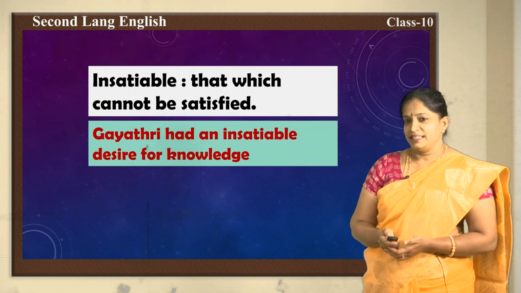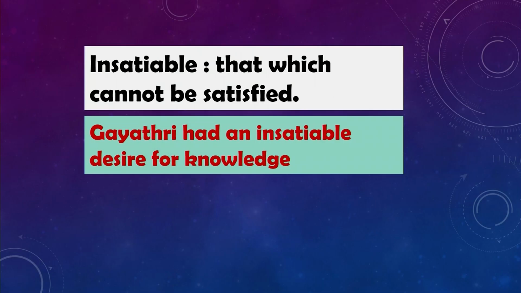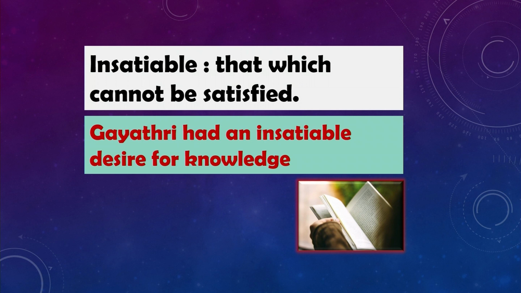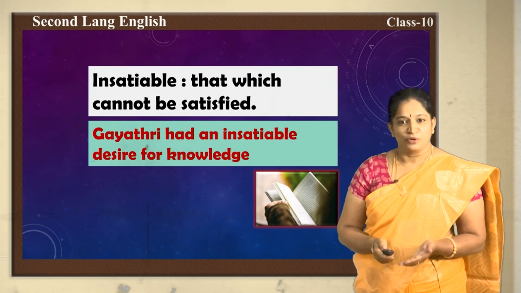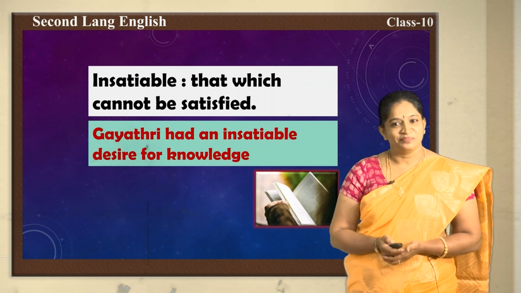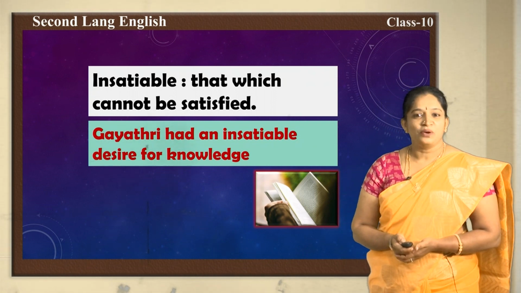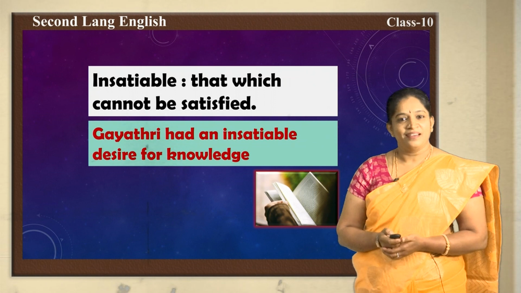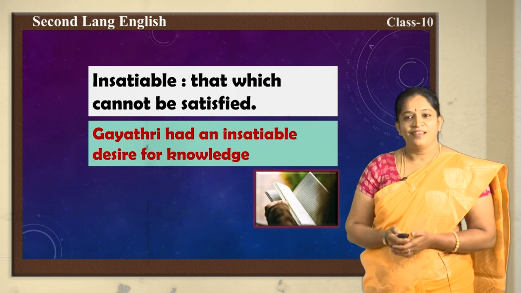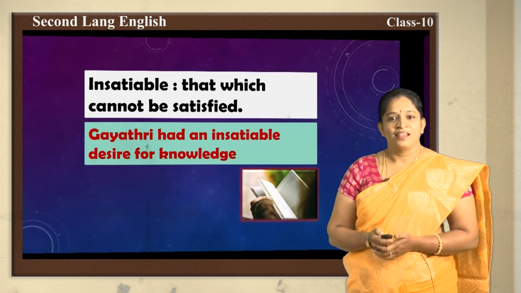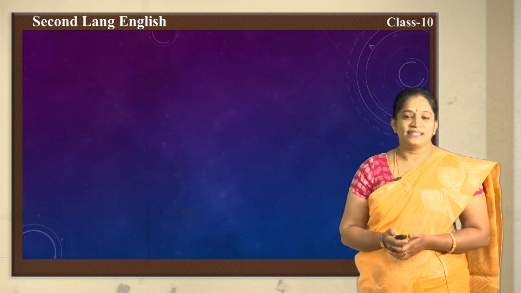The usage will be like this: Gayatri had an insatiable desire for knowledge. That means Gayatri wants to read more and more books. Is it good or bad children? Yes, we should have insatiable desire for knowledge. It's always good. We can become the champion in all subjects. Okay, now we shall go to the next word,